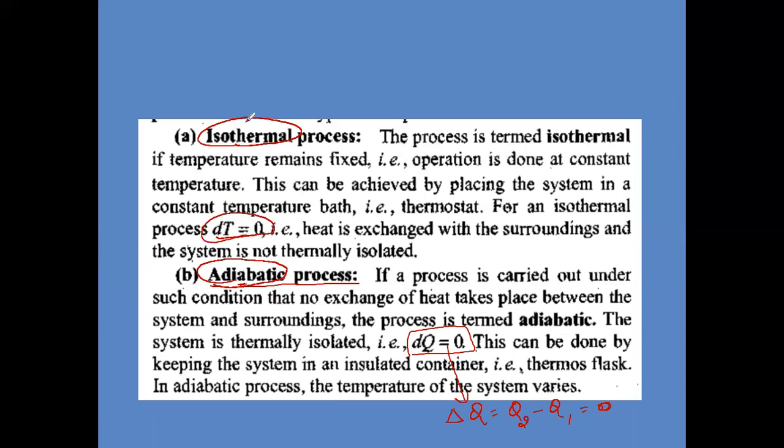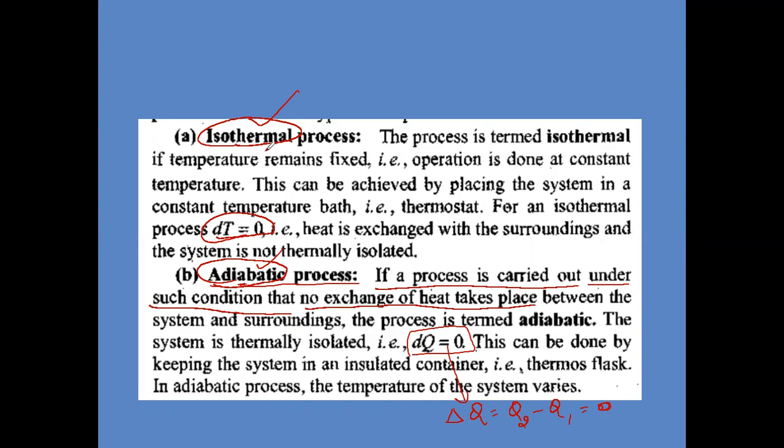So whenever you see these words, immediately you have to recall this. If a process is carried out under such conditions that no exchange of heat takes place. Sir, wouldn't all isothermal processes also be adiabatic processes? No, how?